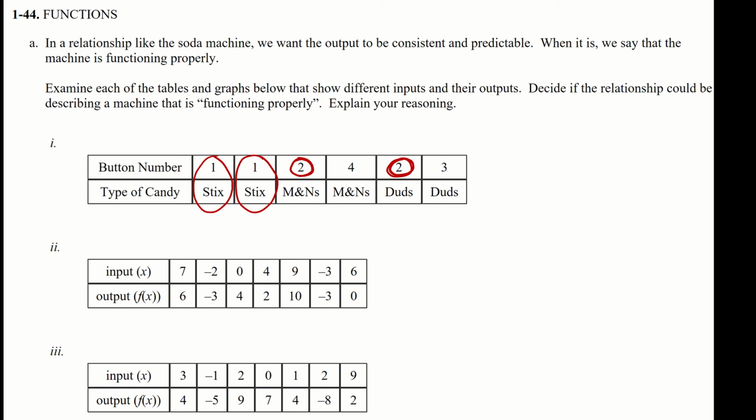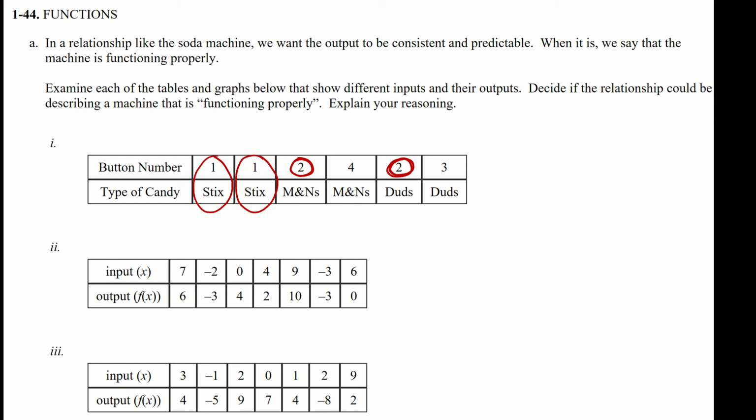Let's look at the second one. So as I scan across the top here, 7 is always going to 6, and if I look, there's no other place where 7 is input, so I can't see that it falsifies that part. -2 is always going to -3. 0 is always going to 4. I enter 4, I get 2, right? I enter 9, I get 10. I enter -3, I get -3. I enter 6, I get 0.